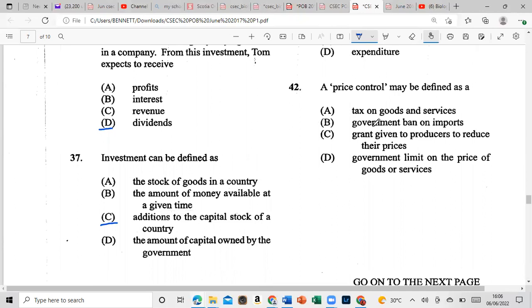All right, 42. A price control may be defined as: is it A, tax on goods and services, B, government ban on imports, C, grant given to producers to reduce their prices, or is it D, government limit the price of goods or services? So for price control, it is the government limit the price of goods or services, all right? So let's move on to 43.